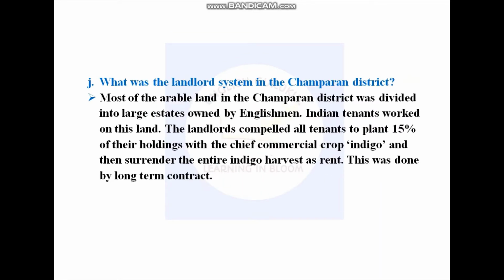It was the landlord system in the Champaran district. Most of the arable land in the Champaran district was divided into large estates owned by Englishmen. Indian tenants worked on this land. The landlords compelled all tenants to plant 15% of their holdings with the chief commercial crop indigo and then surrender the entire indigo harvest as rent. This was done by long-term contract.